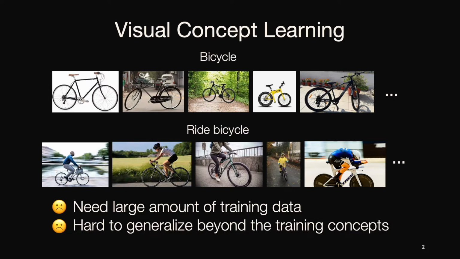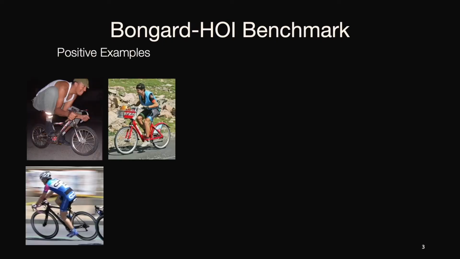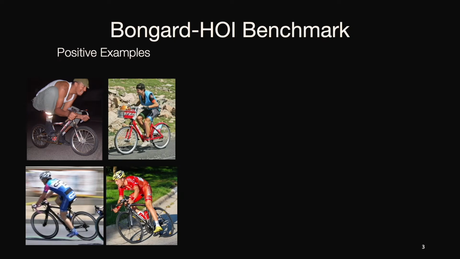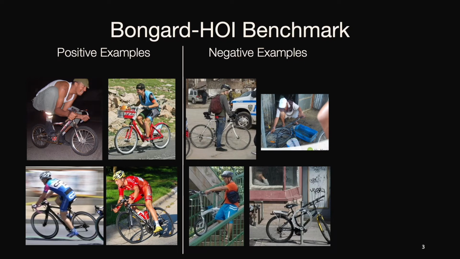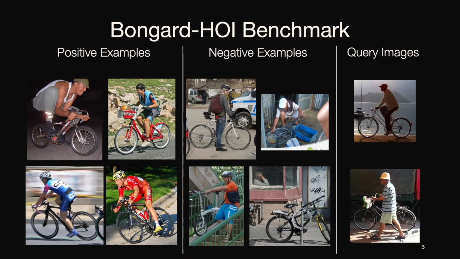In this work, we present a new benchmark, Bongard HOI. In each task, a set of positive images containing a concept are given without the concept name. At the same time, negative images that do not depict this concept are provided too. Query images are to be classified depending on whether they contain the common concept depicted in the positive images or not. For instance, the top query image has a positive label.